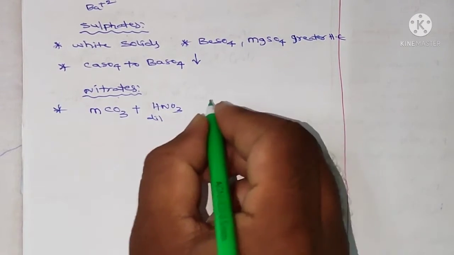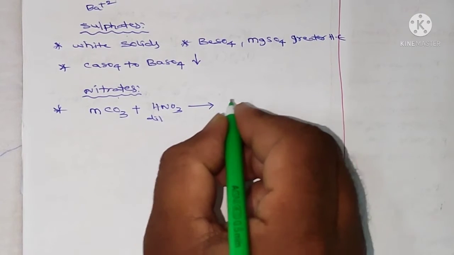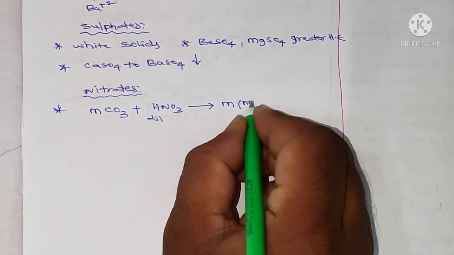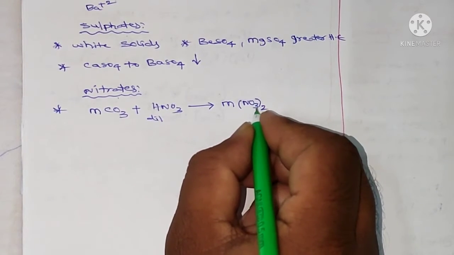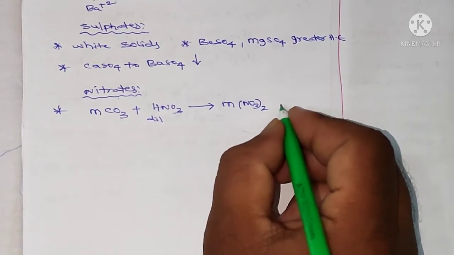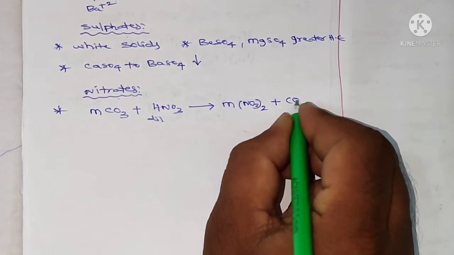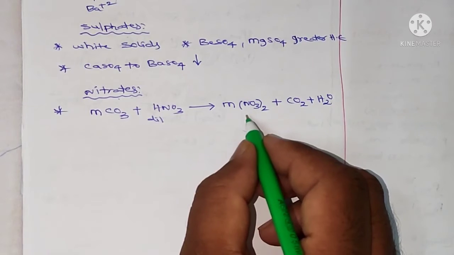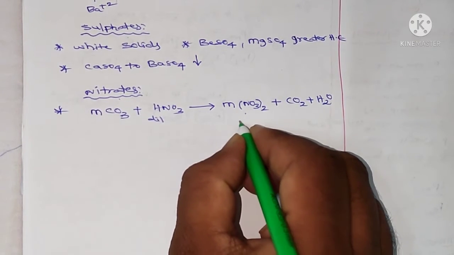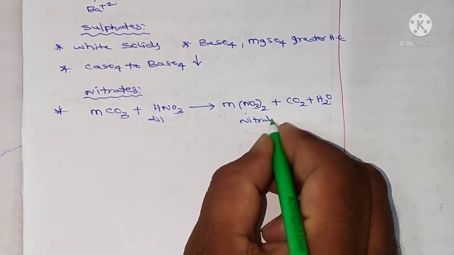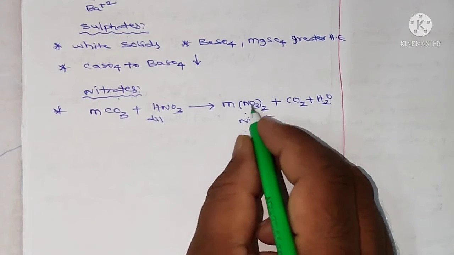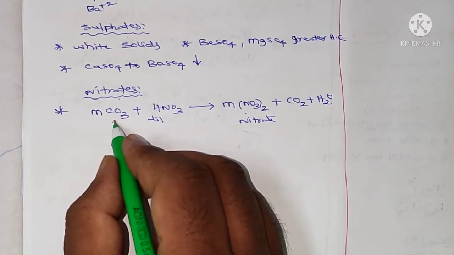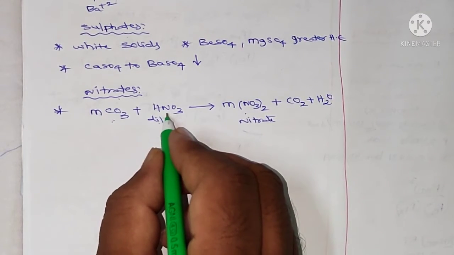Then it can give nitrate, M(NO3)2, a metal nitrate, plus carbon dioxide plus H2O. So this is the nitrate. So the nitrates are formed by dissolution of carbonates in dilute nitric acid.